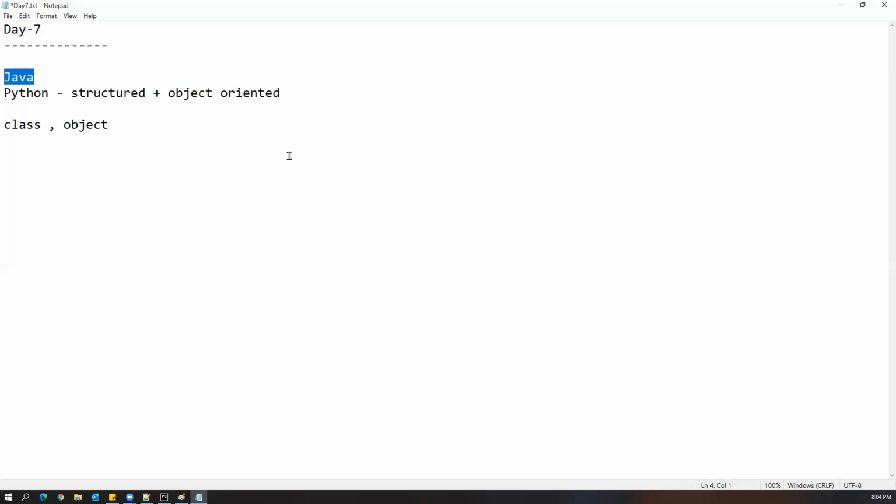But when you come to Python, so far we have not created any classes and objects, but still we are able to write the Python code and execute our program. That means Python supports structure-oriented programming. Without creating any classes and objects, we can write our code in Python and execute it. That's the main feature of Python, which supports both structure-oriented as well as object-oriented programming. So far, we have not used any classes and objects in our previous sessions, but still we are able to create and execute our programs.